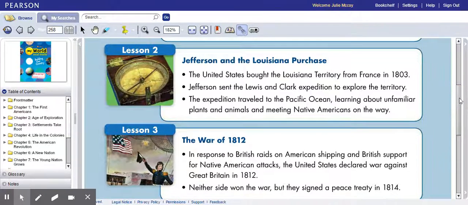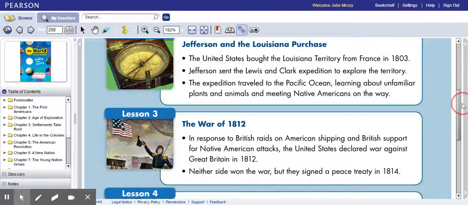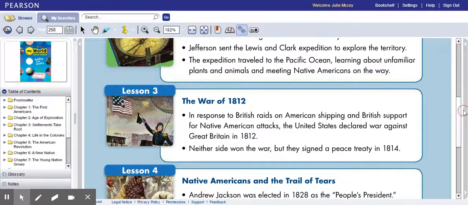The War of 1812. In response to the British raids on American shipping and British support for the Native American attacks, the United States declared war against Great Britain in 1812. So remember, there's two wars against Great Britain. Neither side won the war, but they signed a peace treaty in 1814. This would have been when they wrote the Star-Spangled Banner.